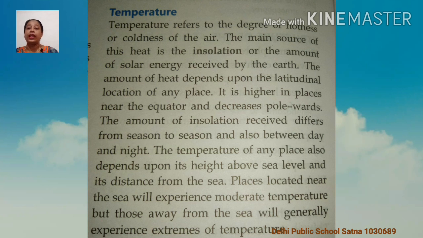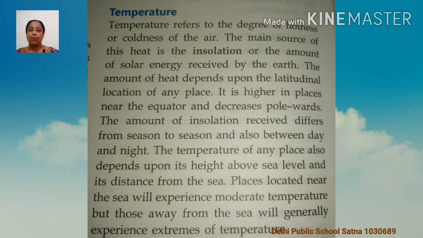The amount of heat depends upon the latitudinal location of any place. It is higher in places near the equator and decreases polewards.